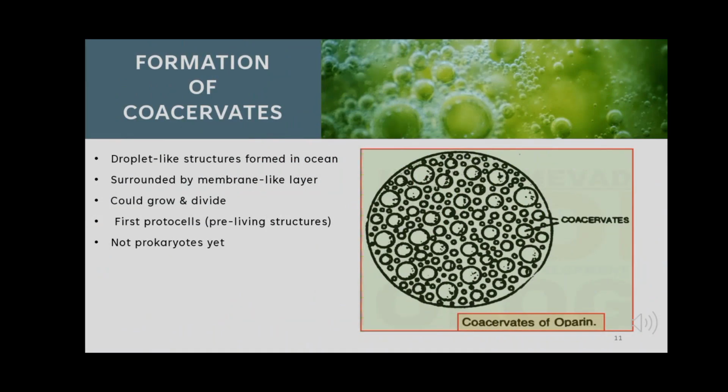The first living structures were coacervates. They are droplet-like structures formed in the ocean, surrounded by a membrane-like layer. It could grow and divide.